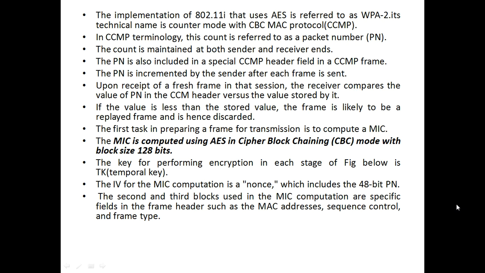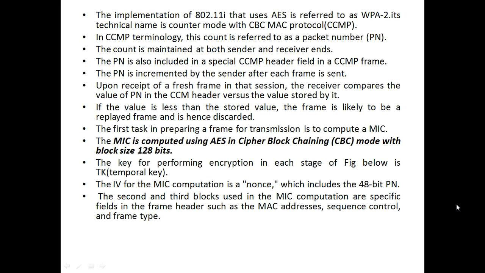It is computed by using AES in cipher block chaining mode with block size 128 bits. The key for performing encryption in each stage of the figure shown is the temporal key. The initialization vector for the MIC computation is a nonce, which includes the 48-bit packet number.